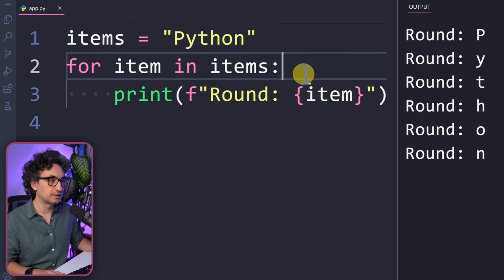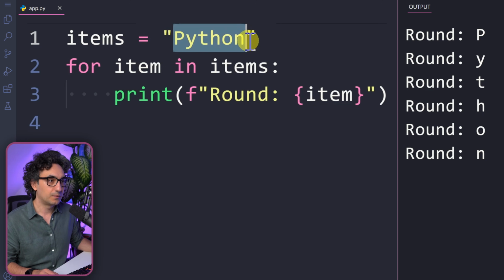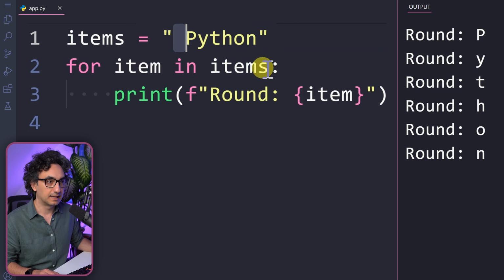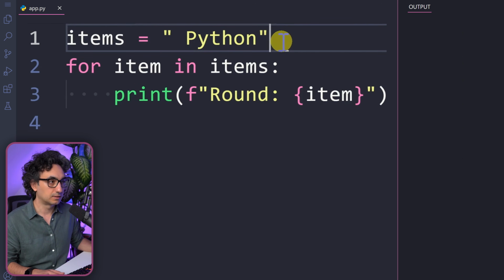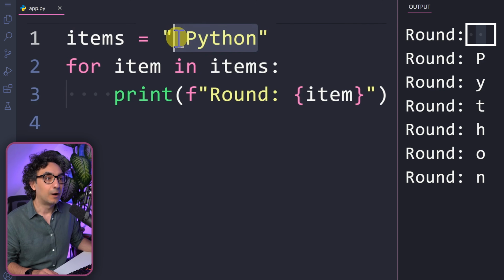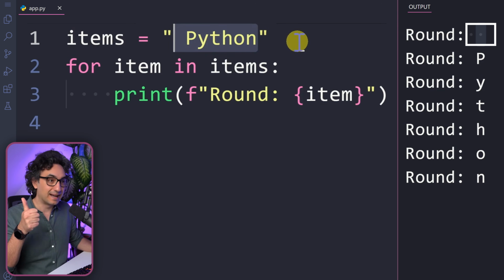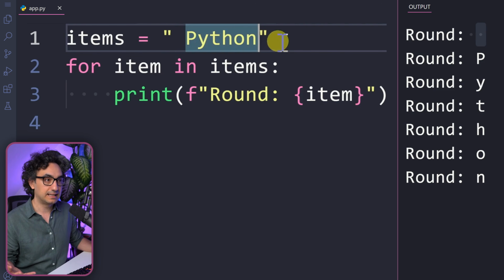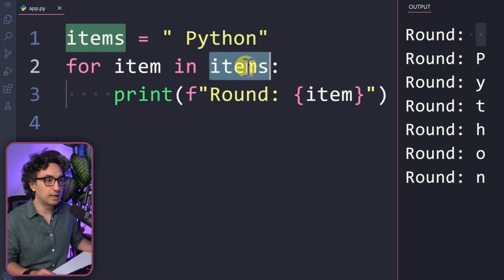Let's check that out. Now, as you can see, each letter is one value, and Python iterates through the whole string. And of course, if you have some spaces here, they are also considered characters. So if you execute it, you will get a space for the first round. With that, you can see our string value is not only one value, it is actually a sequence of characters that has a start and an end. And you can use it in the for loop as a sequence.